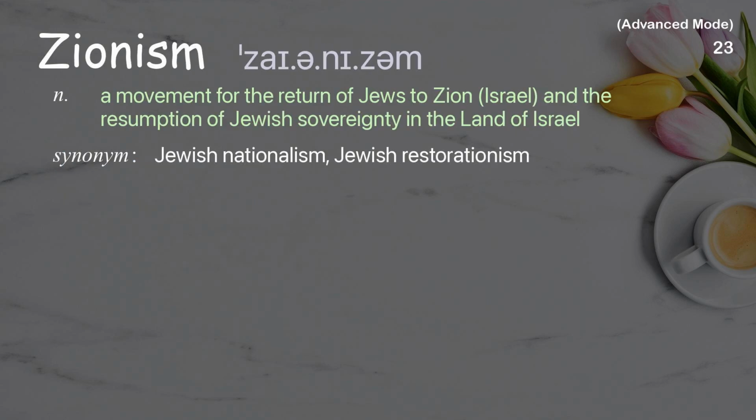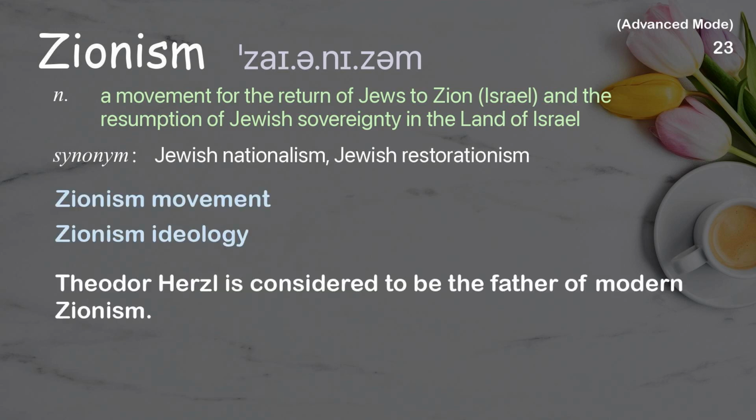Zionism. A movement for the return of Jews to Zion, Israel, and the resumption of Jewish sovereignty in the land of Israel. Examples: Zionism movement. Zionism ideology. Theodor Herzl is considered to be the father of modern Zionism.